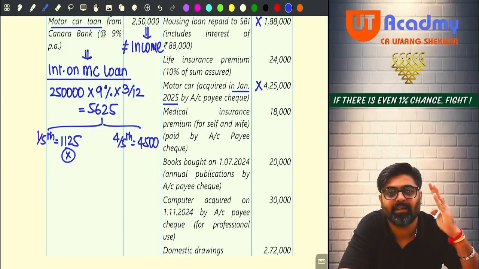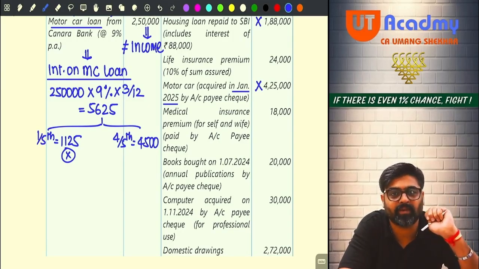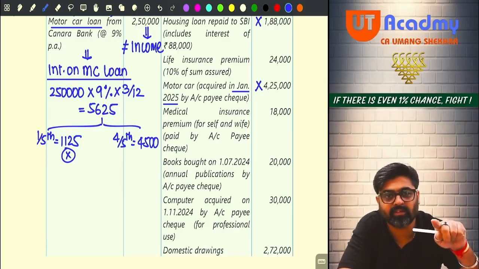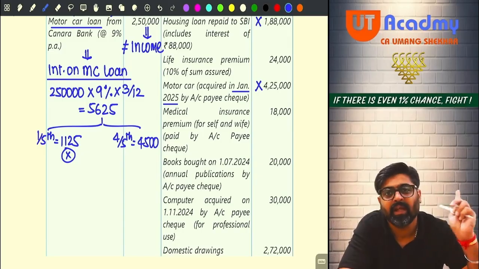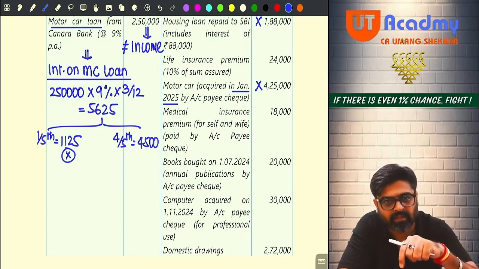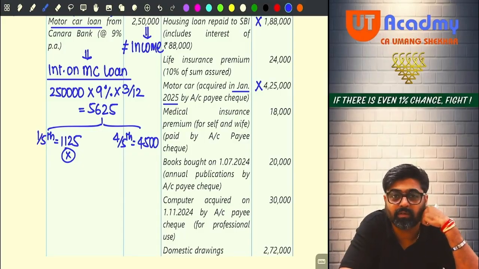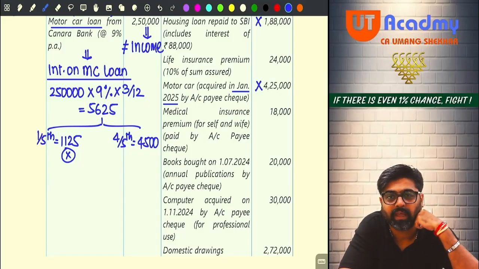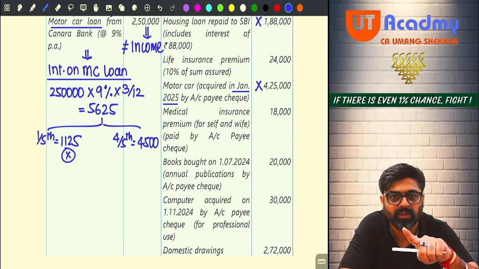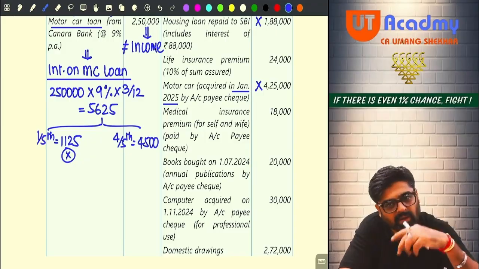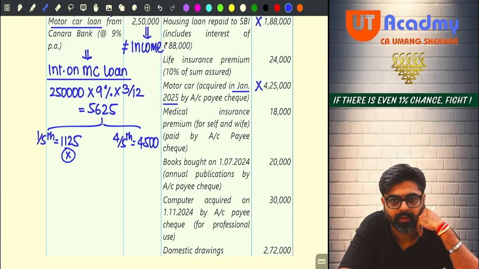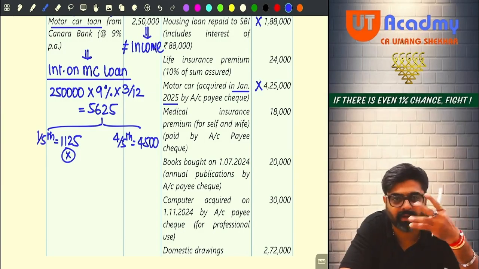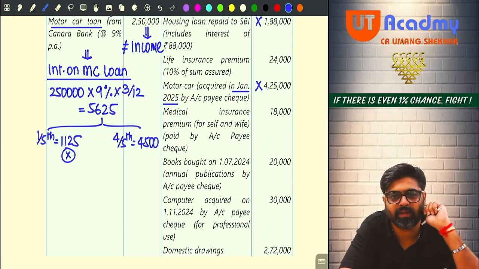Your answer, you are maintaining cash basis. So your PGBP should be calculated on cash basis. All the incomes received in this year will be taxable in this year. All the expenses paid in this year will be allowed as a deduction in this year. Is it your expense related to business? Yes, it should be paid in this year. Only then it will be allowed. Even if it is your business related expense, even if it was allowable, we cannot allow you as a deduction in this year because it is still unpaid. The year in which you pay, in that year you can claim this deduction, but not in this year.